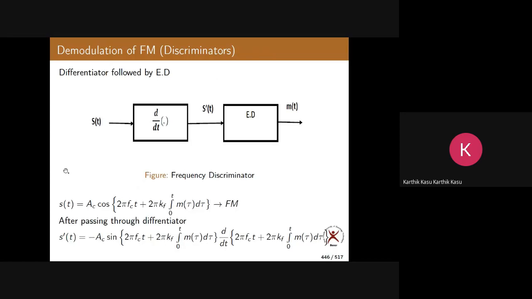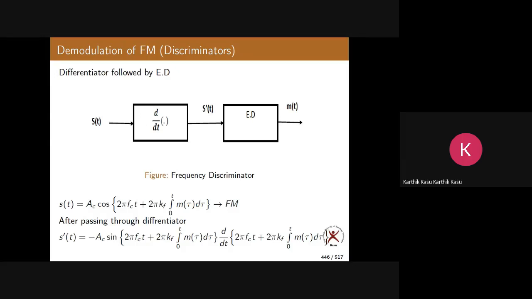Now, this is the demodulation of FM signal. It is called a discriminator. What we are doing is simply taking the FM signal. First, we differentiate it, we get S dash of t, and that will be applied to the envelope detector. Now you will get the output as m of t. That is the demodulation of FM signal. It is one of the ways of demodulating FM signal, but there are other ways also, which are not much important to us as of now. So you just study this FM demodulation known as discriminator.